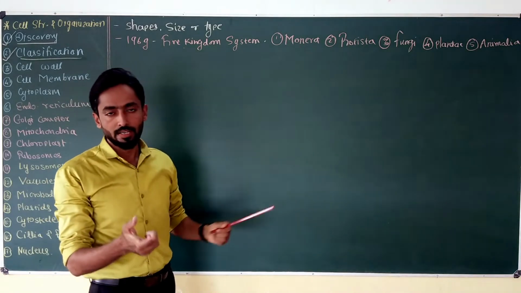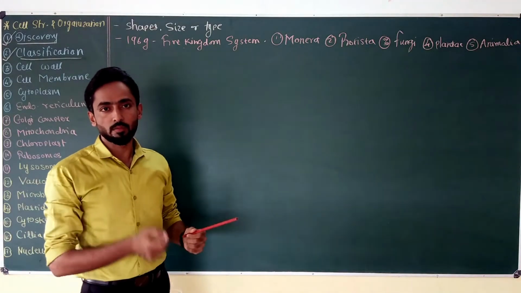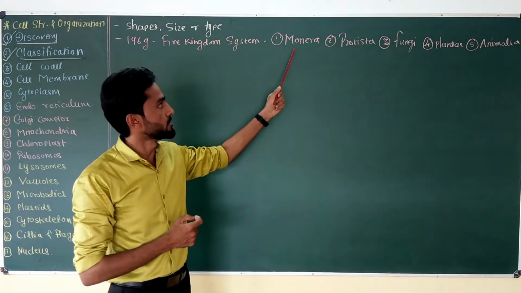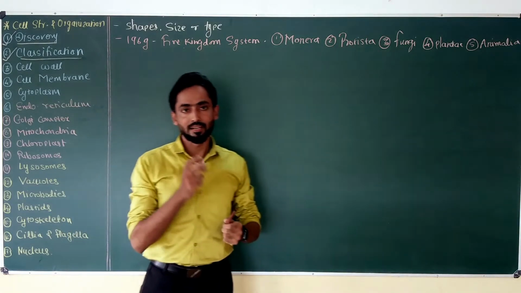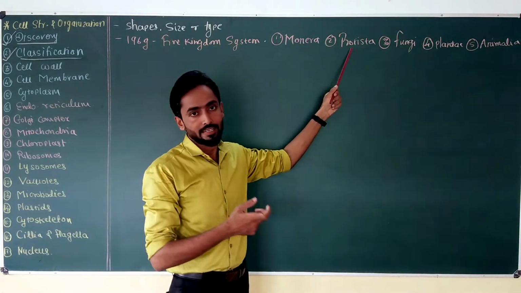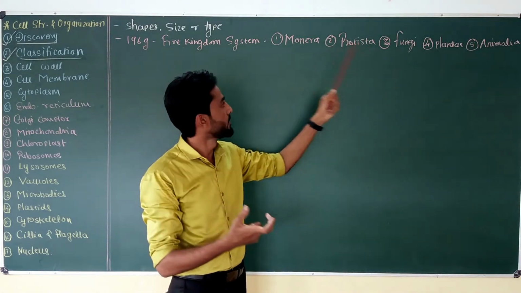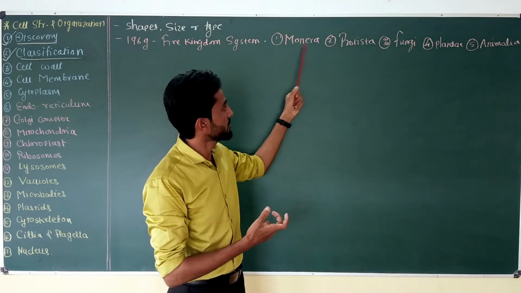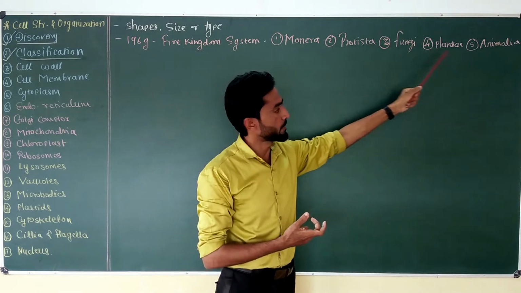Kingdom Monera generally contains unicellular simple prokaryotic organisms. Then Protista contains unicellular eukaryotic organisms. This kingdom Protista is considered a connecting link between simple monerans and complex fungi, plantae, and animalia.